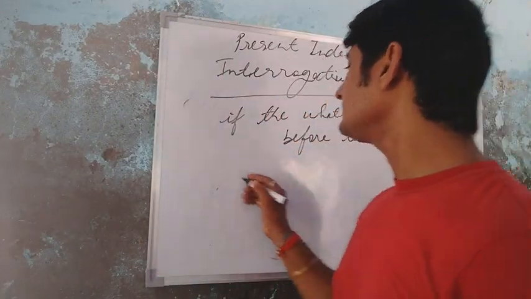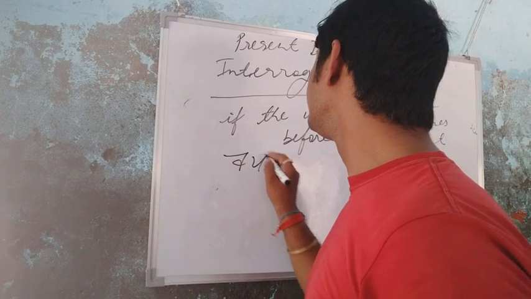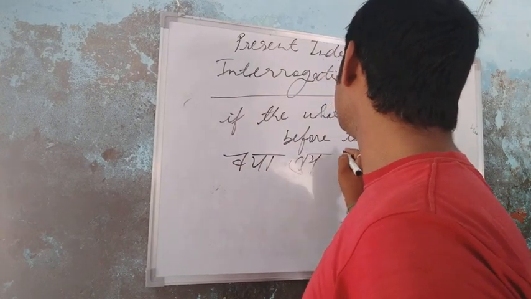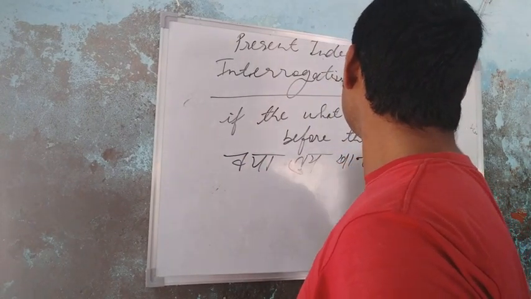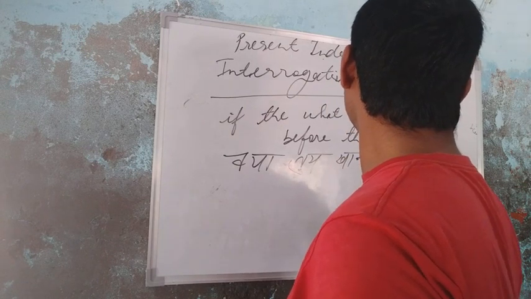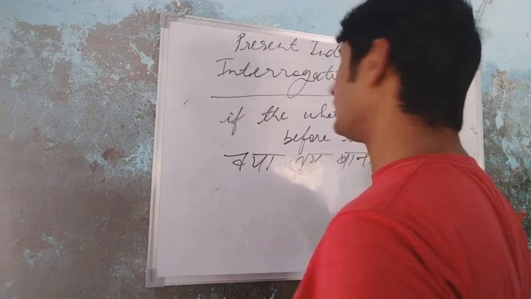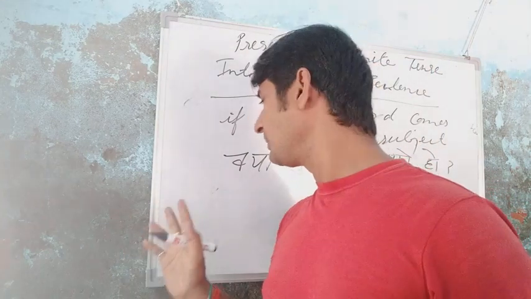Okay, students, how will you do it? Suppose that क्या तुम खाना खाते हो? In Hindi I am going to give an example.